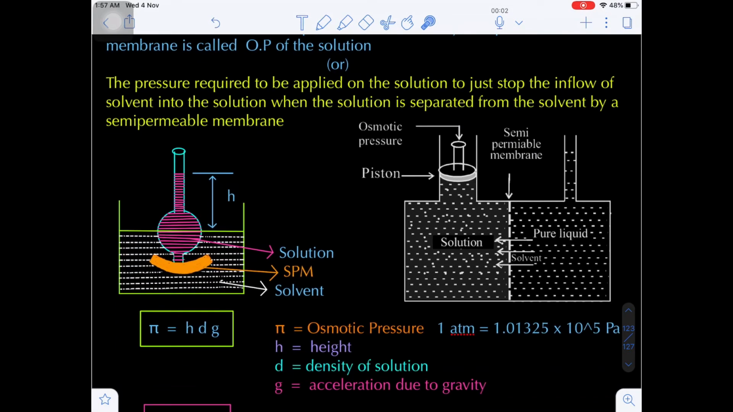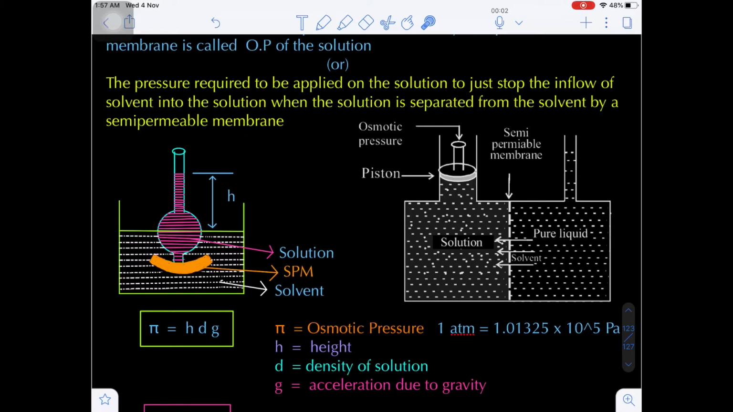Okay. Another definition regarding the osmotic pressure: the pressure required to be applied on the solution to just stop the inflow of solvent molecules into the solution when solution and solvent are separated by the semi-permeable membrane. Are you getting my point?